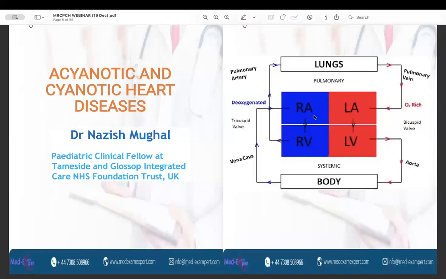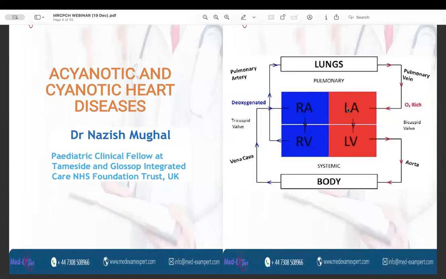So this right atrium, in addition to receiving the deoxygenated blood from the superior vena cava and the inferior vena cava, is also receiving an additional blood from the left atrium, and thus there is overload of the blood in the right atrium. This overloaded right atrium then moves all of its blood through the tricuspid valve into the right ventricle, and this right ventricle pushes the blood into the pulmonary trunk. So you see that on the right side of the heart, there is increased load of the blood.